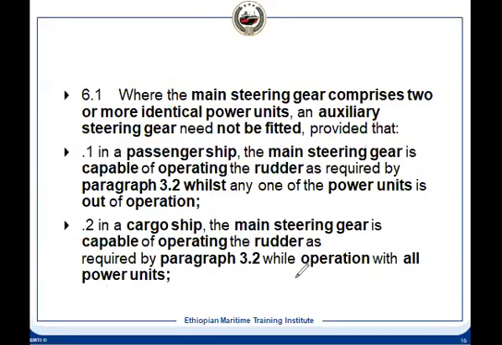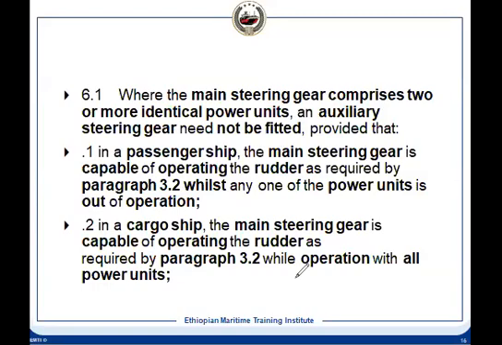It is allowed. So the main steering gear will comprise 2 or more identical power units. Like Abraham has told, 1 and 2. You can have 2 identical systems, 1 and 2, and 1 auxiliary steering gear.